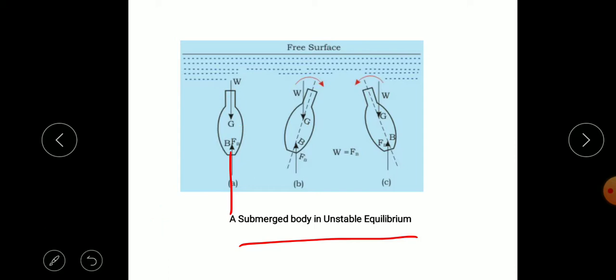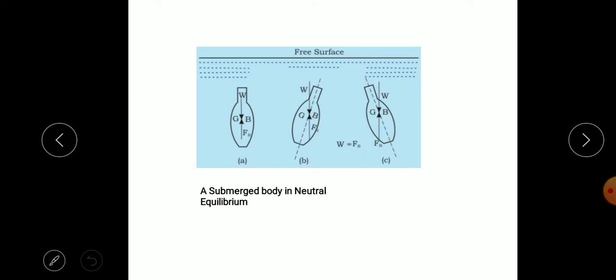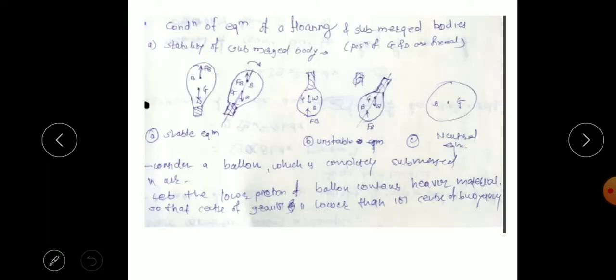Now if the object is tilted, suppose in the clockwise direction, we can see in the next diagram that G is above the force of buoyancy, meaning more weight is on the upper side.